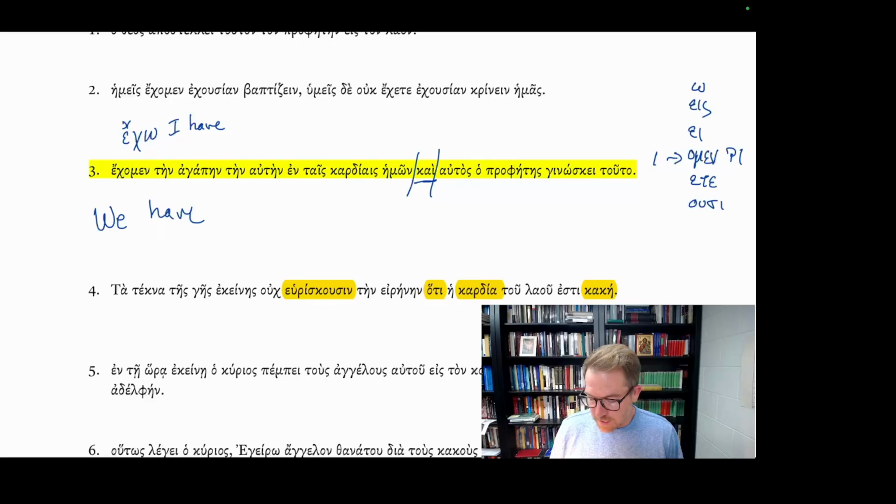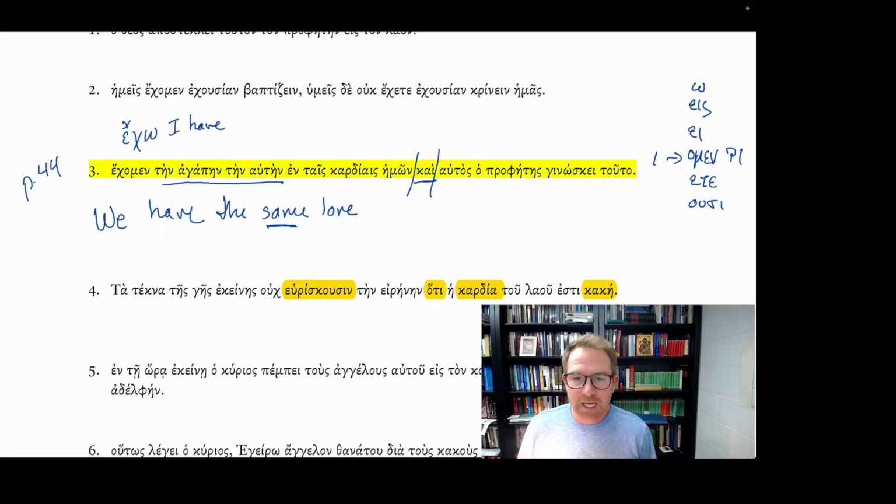And notably, you have tein agapein, tein autein. In this case, what we have is the attributive position pronoun on another noun. We have the love. What love? The love, the same one. So we have the same love. If you're thinking about the syntactical position, check out page 44 of N. Clayton Croy, where he breaks down the use of this. When you have the pronoun in the attributive position, it becomes same. The same love, en tais cardiais hemon.